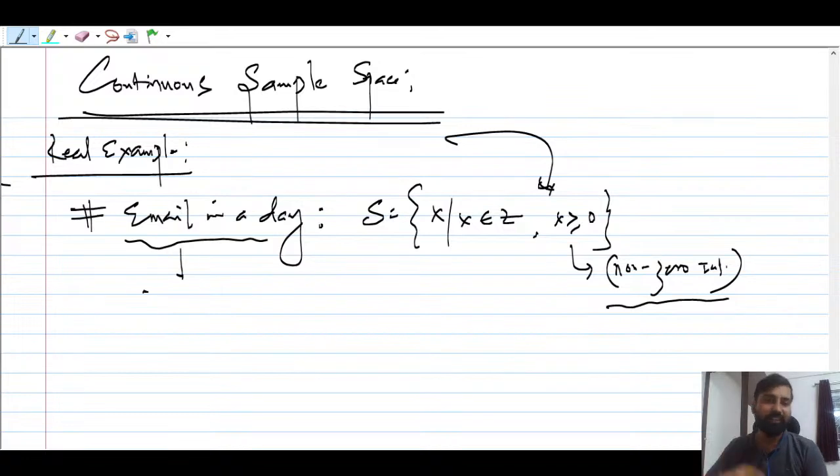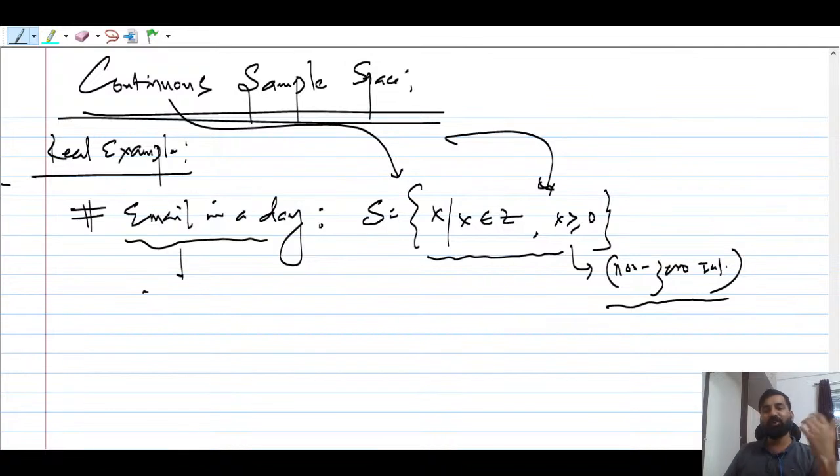Can somebody name this set representation? There are two set representations: one is called the roster form, and one is called the set builder form. If you're writing in this format, you are representing the description in terms of a variable. This x can take the value 0 or greater. This kind of sample space is known as a continuous sample space. Here the number of elements is not finite. You can take any number. I think this is fine.